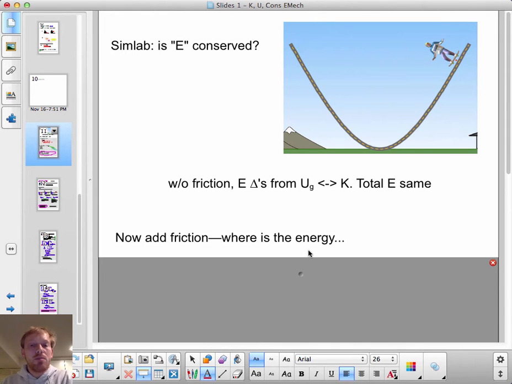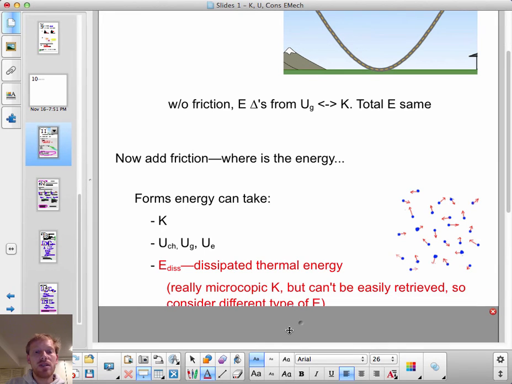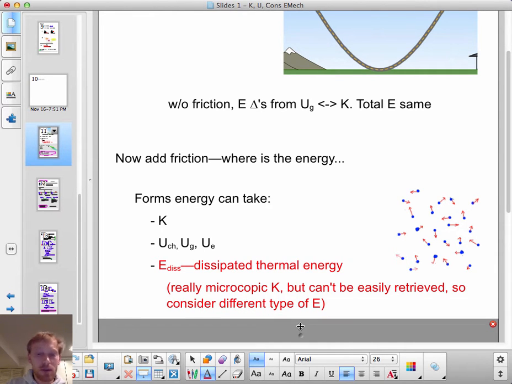I believe we have just met a different form of energy, an additional form of energy. When you add friction, where does the energy go? It goes into the form of dissipated thermal energy. Dissipated thermal energy, what's going on with thermal energy? It's heat. If you rub your hands together, you feel the heat that comes from friction. And what's really going on there, I think you know from chemistry, is that the molecules in your hands and in the air around your hands are whizzing around a little bit faster.